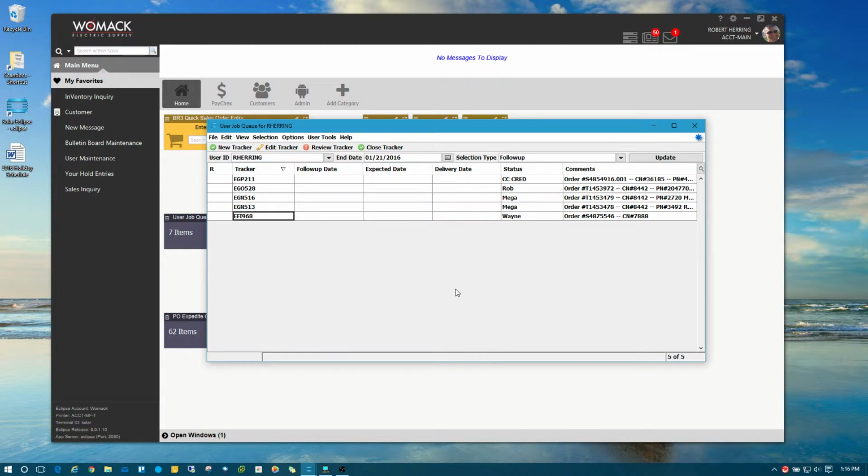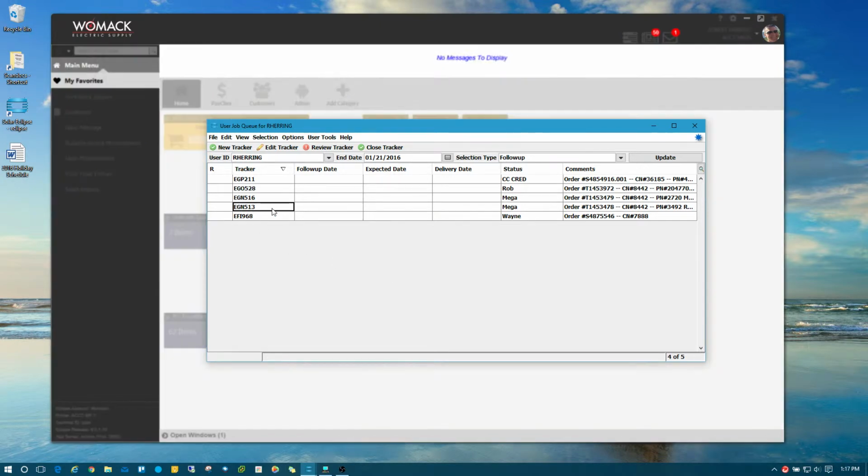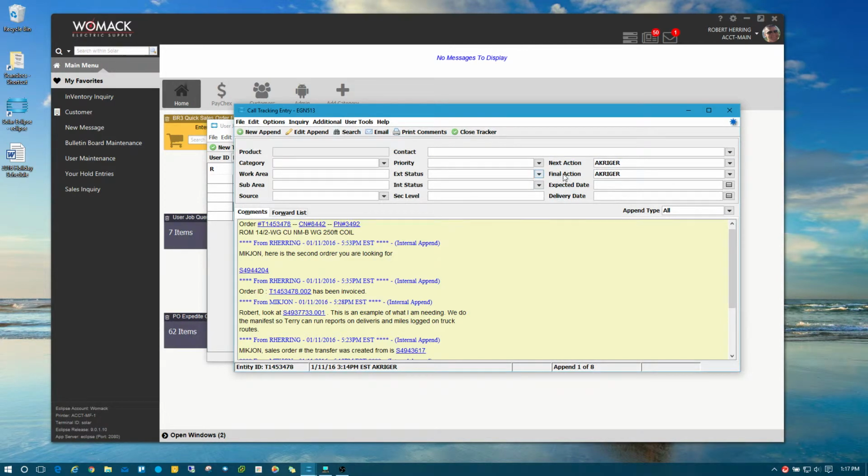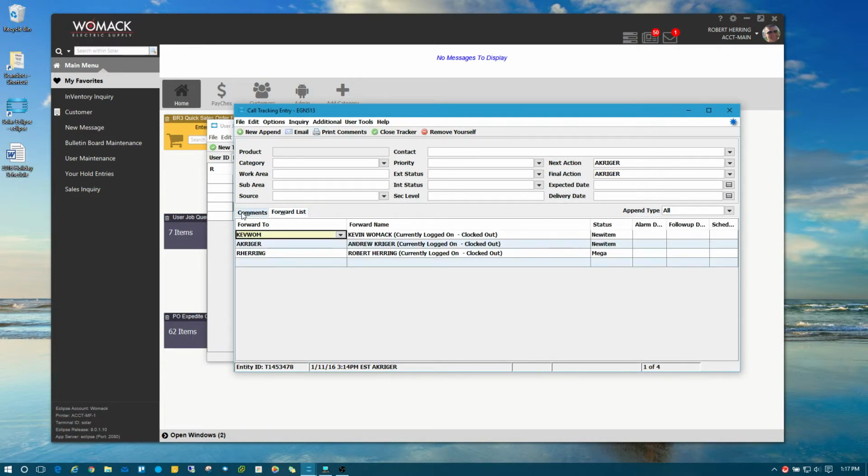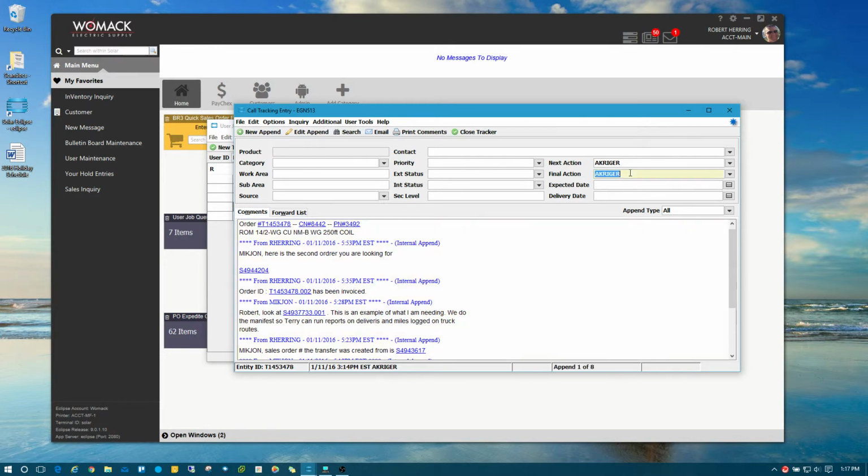Those are the proper steps on how you're supposed to manage your job queues in response to closing them out and removing yourself once you're done with one if you're not the final action. Once again, I can't reiterate enough how important this right here is. So just remember, if you ever get confused, if you're not the final action, then you simply remove yourself from the for list once you're done with it. If you are the final action, then you're responsible for closing out the tracker. Thank you.